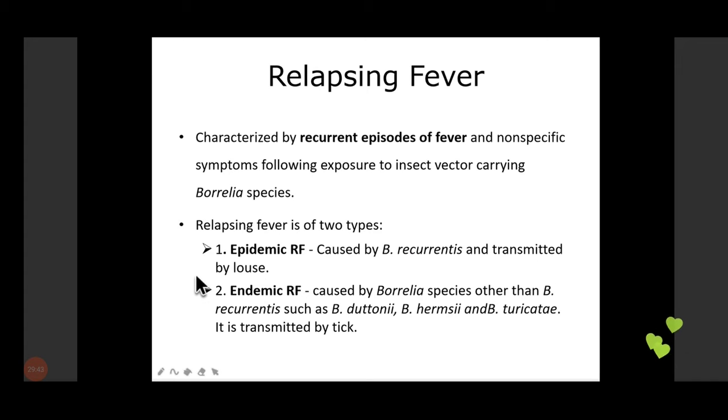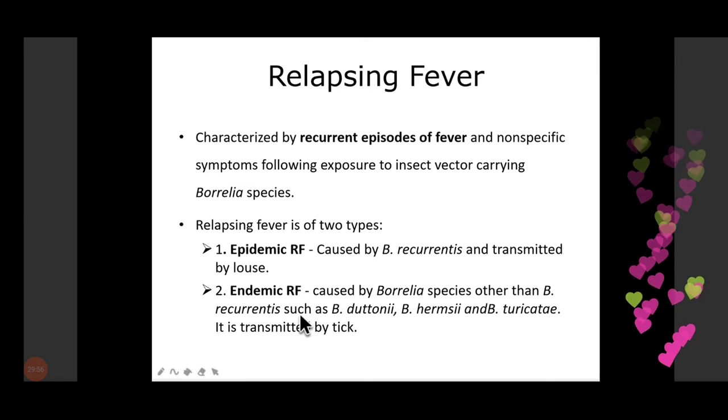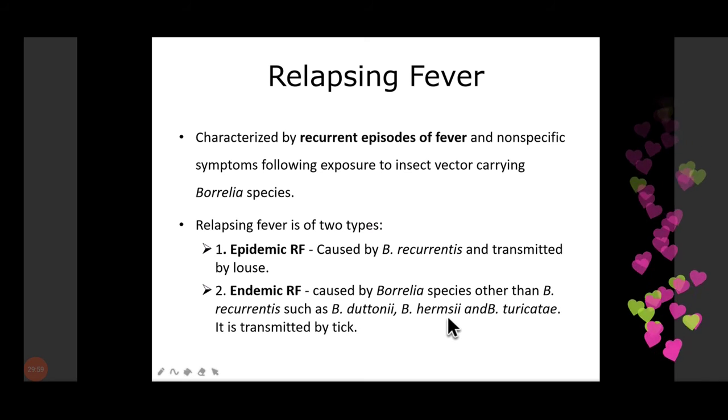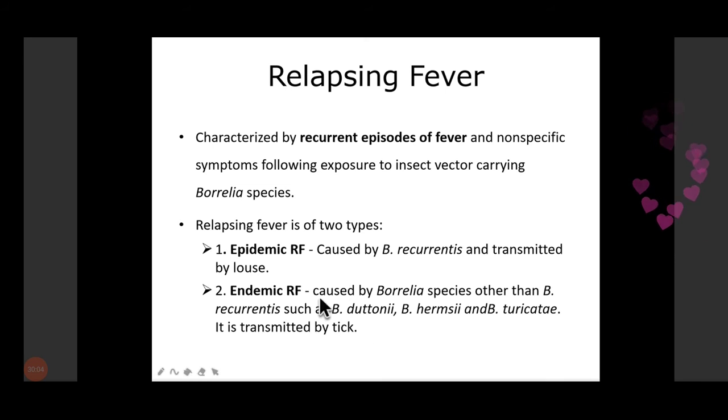It is transmitted by louse. Now, endemic relapsing fever is caused by Borrelia species other than Borrelia recurrentis, such as Borrelia duttonii and Borrelia hermsii, and so on and so forth, and it is transmitted by tick. So this is the difference. We do ask questions in viva like: epidemic relapsing fever is caused by which species and transmitted by which vector. Epidemic is from louse and endemic is from tick. You need to memorize it.